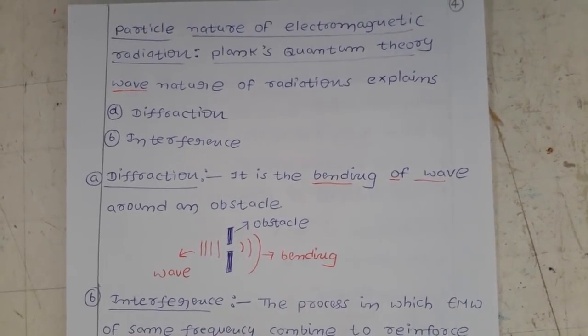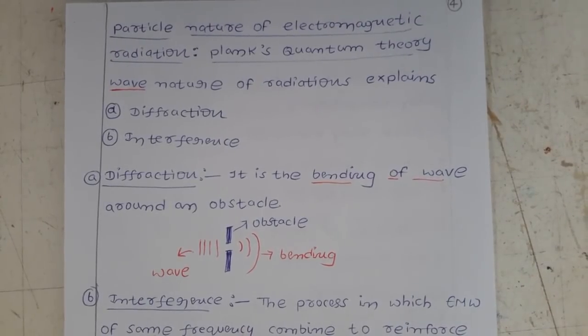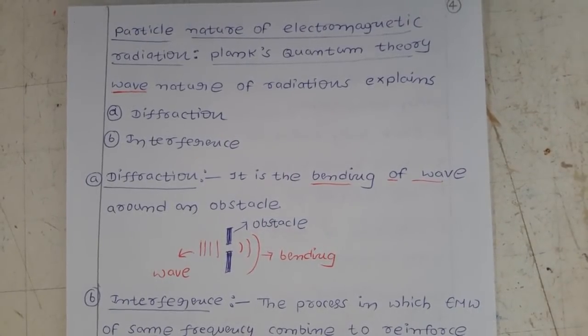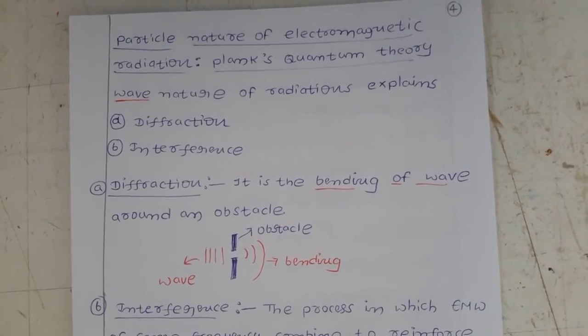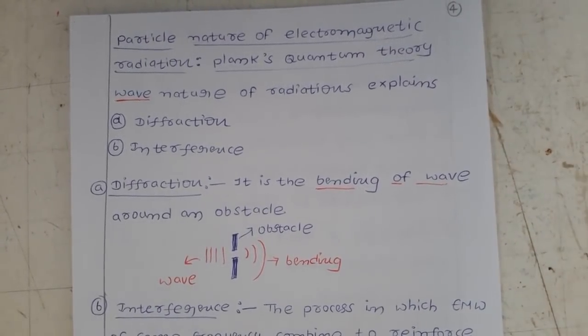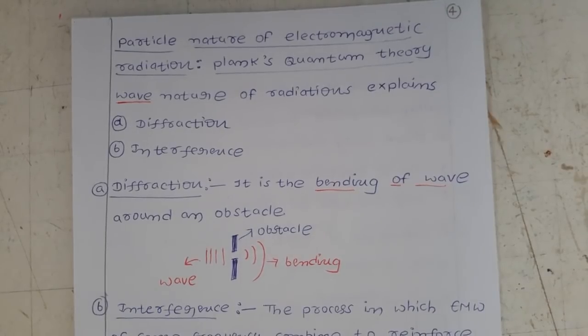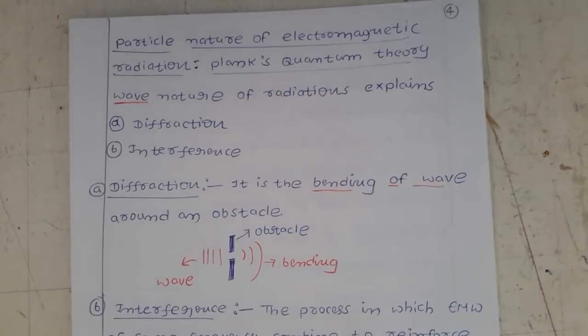Hello students, in the last video we discussed the development leading to the Bohr model of an atom. So we started with the Bohr model of an atom. Before discussing the Bohr model, we discussed that there are two developments. One is the dual character of electromagnetic radiations, and the second is atomic spectra, which is explained only by assuming quantized electronic energy levels in an atom, isn't it?